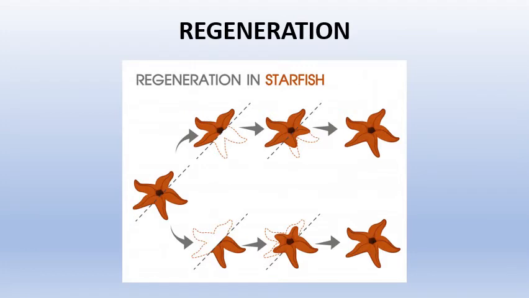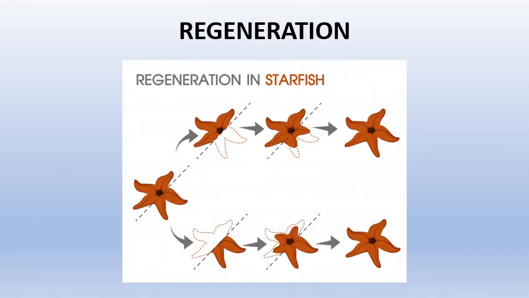Regeneration. Regeneration means the regrowth of a damaged or missing organ part from the remaining tissues. It is one aspect of the general process of growth important for the maintenance of an organism. Very commonly you have observed that a lizard can regrow its tail. Part of the liver in human beings, if lost by disease or injury, can also grow back. But some lower organisms such as starfish have the capacity of reproducing by this method of regeneration.